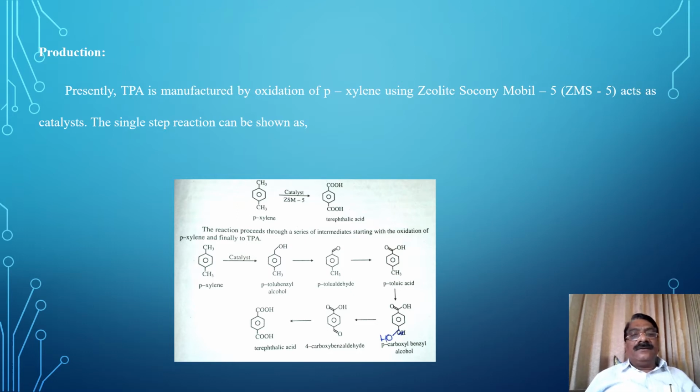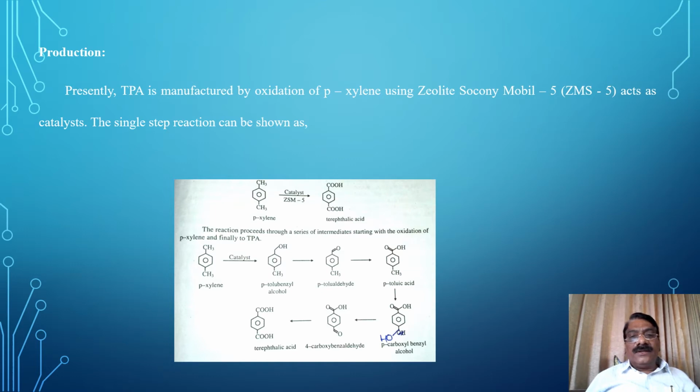See in the representation, the reaction proceeds through a series of intermediates, starting with the oxidation of paraxylene and finally to TPA. Paraxylene in the presence of catalyst forms para-toluene alcohol.